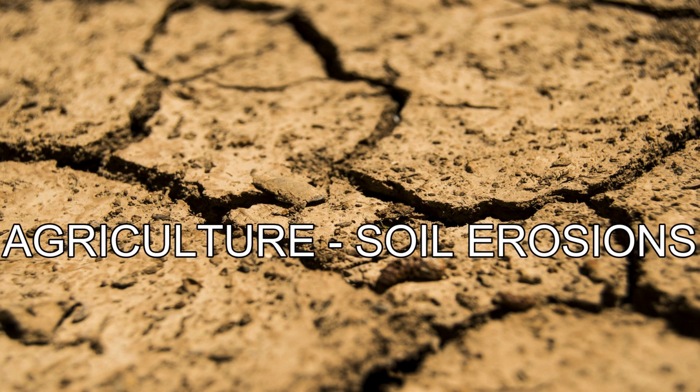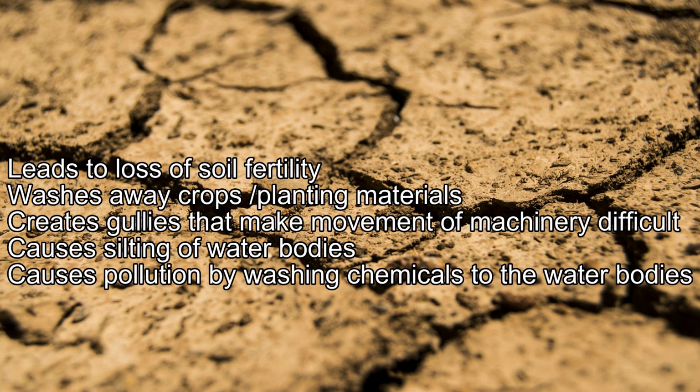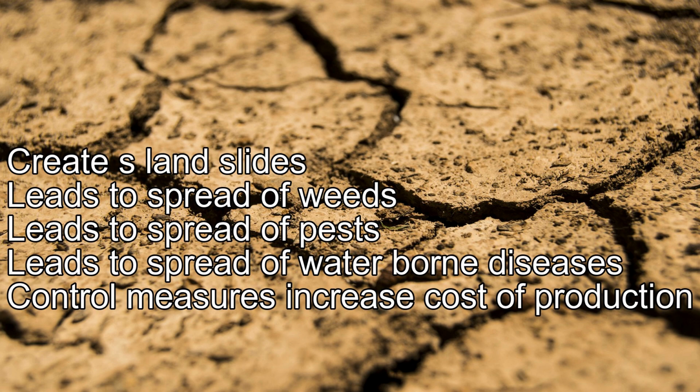Effects of agricultural soil erosion. It leads to loss of soil fertility. It washes away crops and planting materials. It creates gullies that make movement of machinery difficult. It causes silting of water bodies. It causes pollution by washing chemicals into the water bodies. It creates landslides. It leads to spread of weeds and spread of pests.